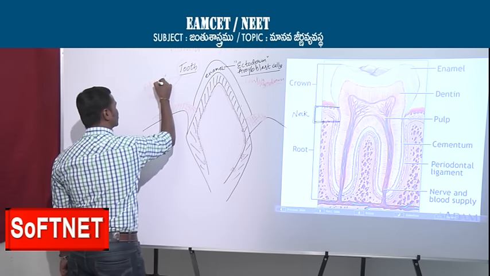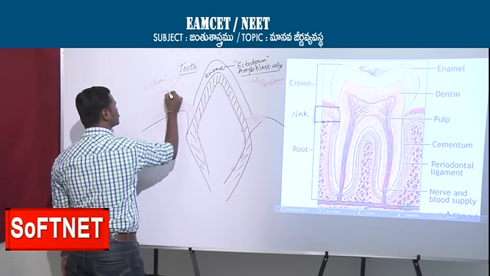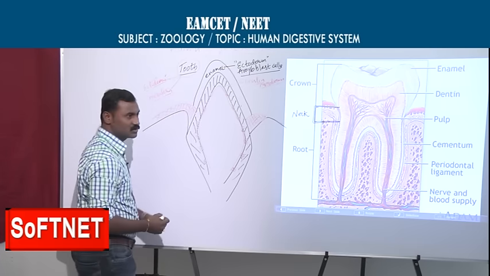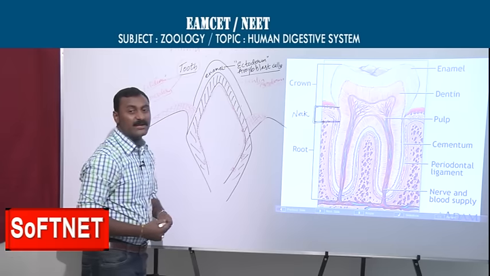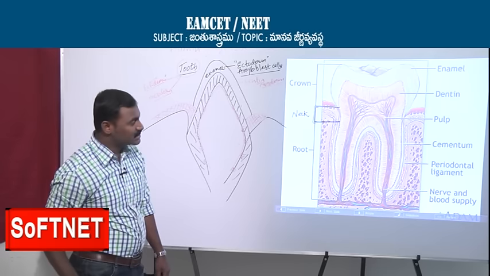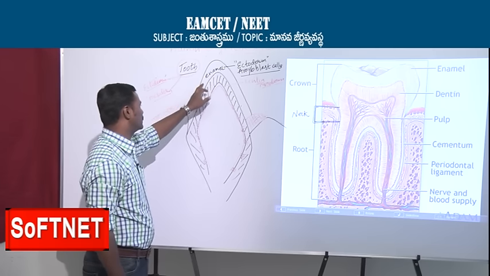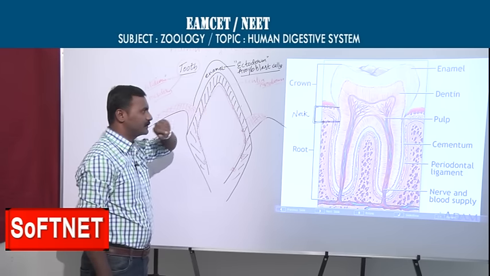So ectoderm and mesoderm both are involved in the formation of tooth. That's why tooth is of dual origin. Dual means double. Understood? One is enamel, another one is dentin.